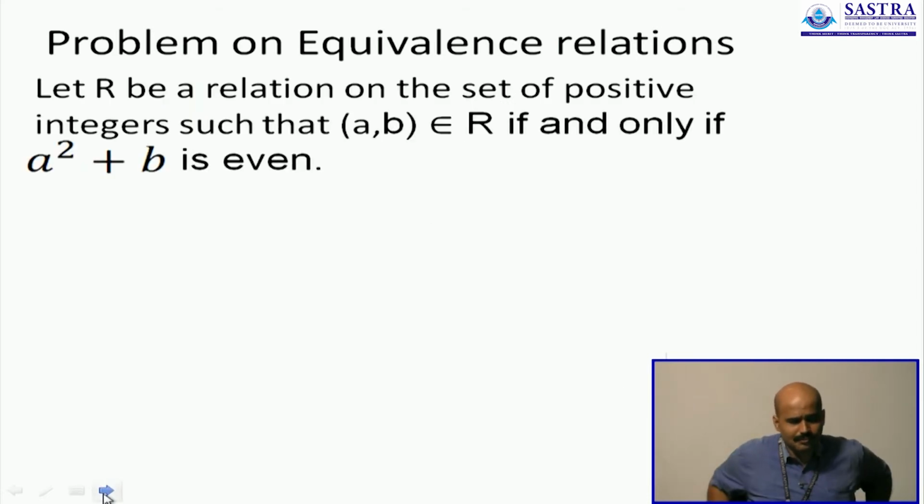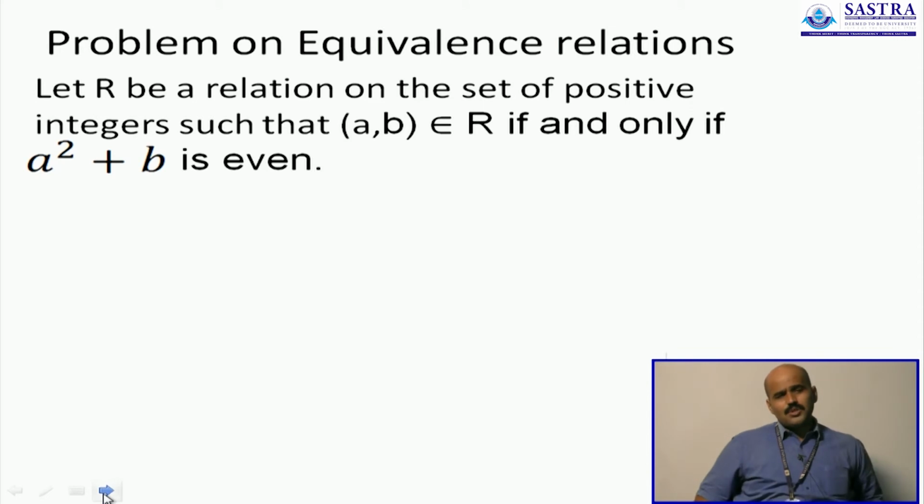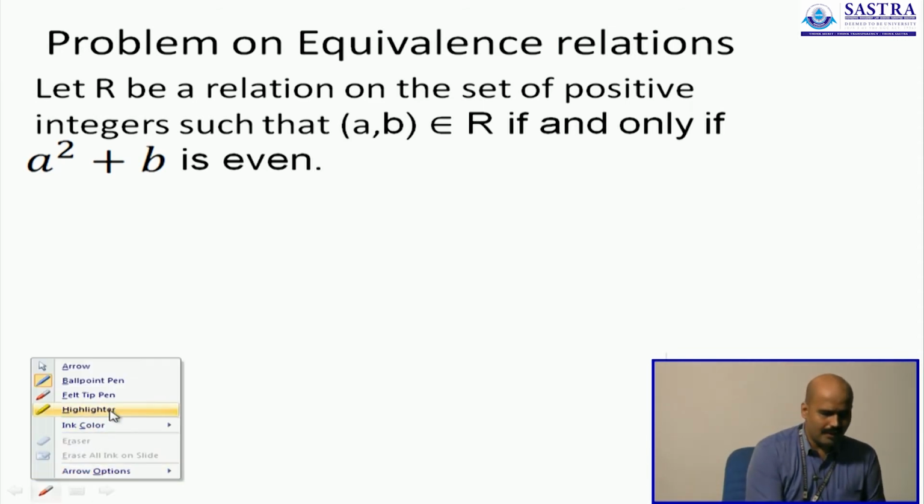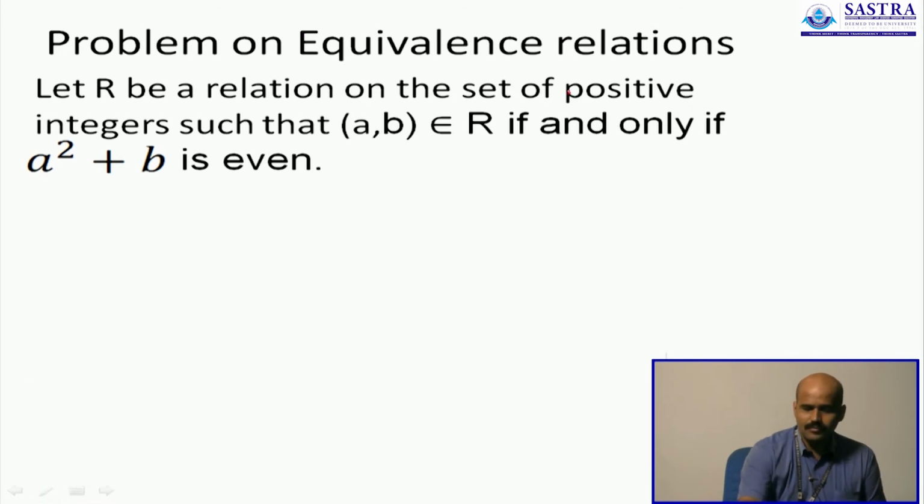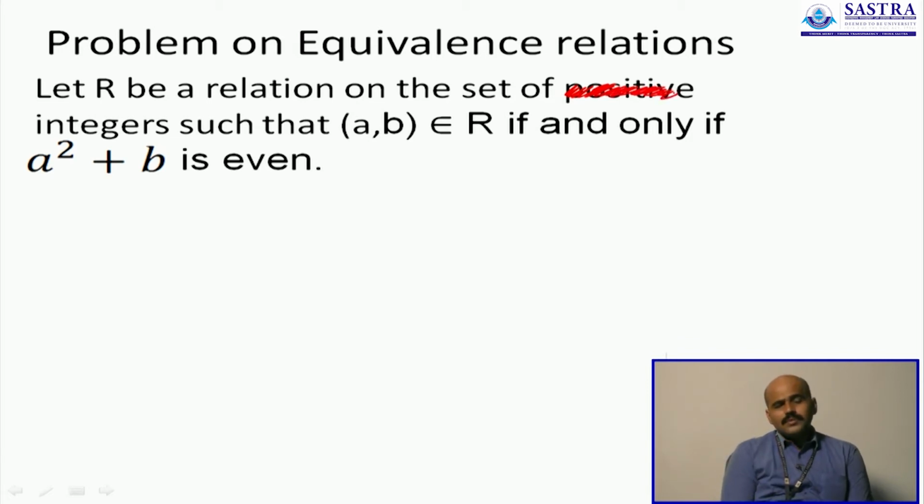Have a look at one more example, but this time we are actually considering integers again. Let us make it clear, it is for the set of all integers, not just positive integers, where you say that a comma b belongs to R whenever a square plus b is even. Now we did a plus b some time back and we showed that it is actually an equivalence relation. Now what if you are considering a square plus b in the place of a plus b?